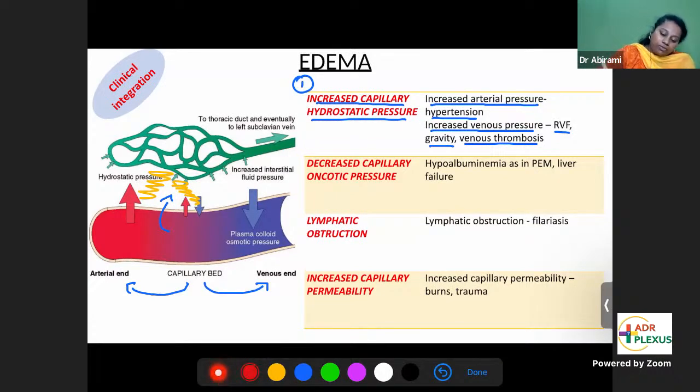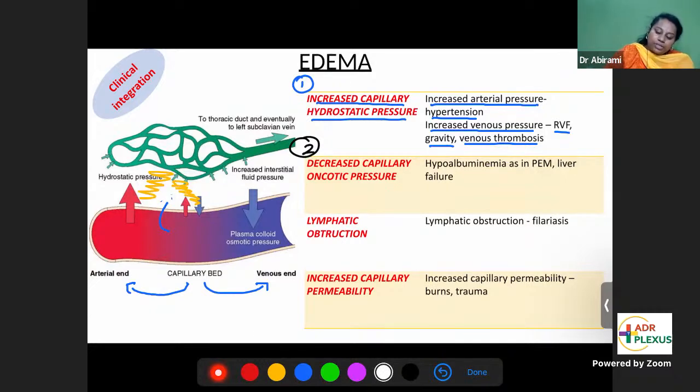The second cause of edema, decreased capillary oncotic pressure. What is oncotic pressure? Oncotic pressure is the pressure contributed by plasma proteins, albumin, globulin, and fibrinogen. They are the plasma proteins which contribute to oncotic pressure. So what kind of a pressure is oncotic pressure?